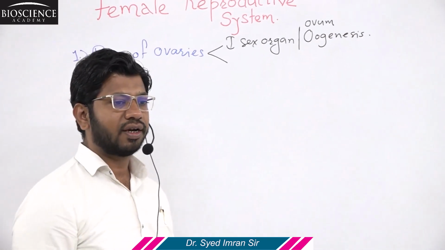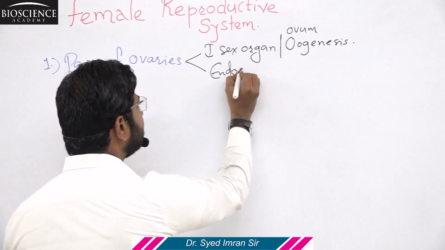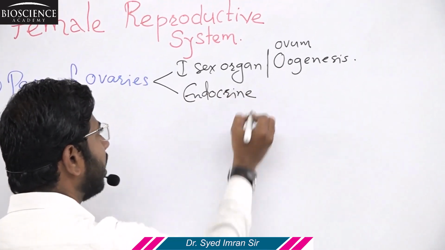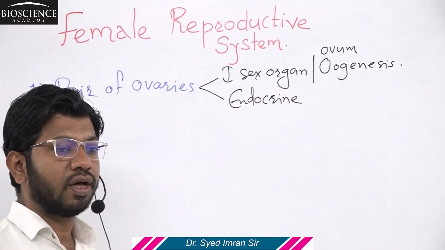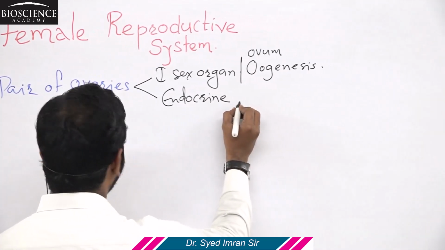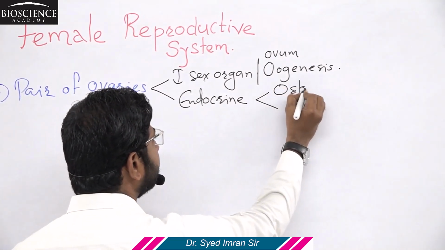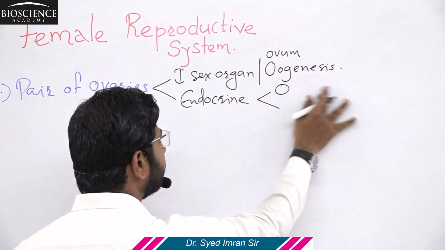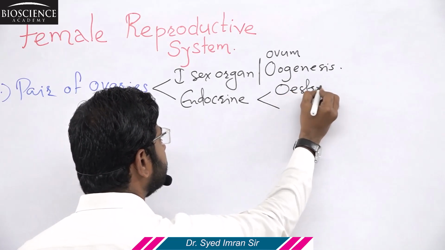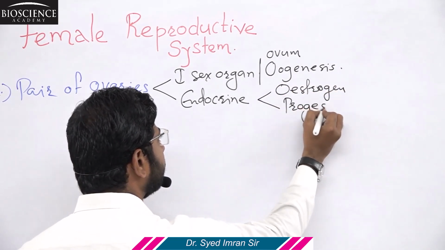The ovary also acts as an endocrine gland, a gland which produces hormones, and the hormones circulate through the blood. They are called endocrine glands. So this ovary produces two types of hormone. One is estrogen, and the second is progesterone.